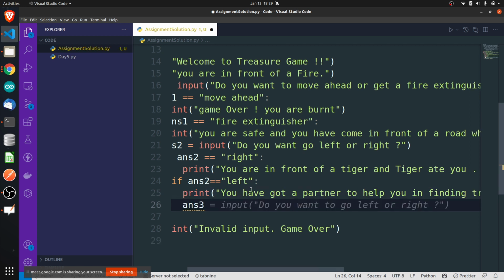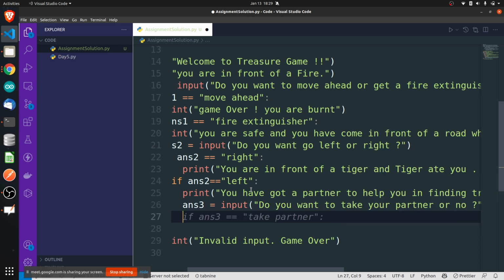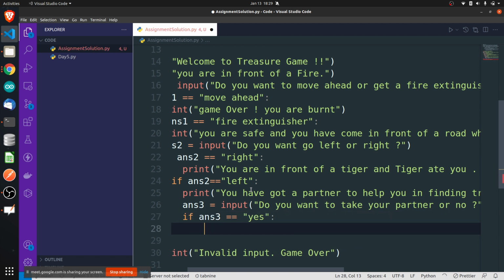Answer 3 is equal to, do you want to take your partner or no? Okay, so he'll be answering only yes or no. That's it. If answer 3 is equal to take partner, yes or no. Okay, whatever you want to consider. If he's answering yes, he wants to take and go, you will print something like, I'll just write in simple ones, you won. Okay, but I think you understood the point.